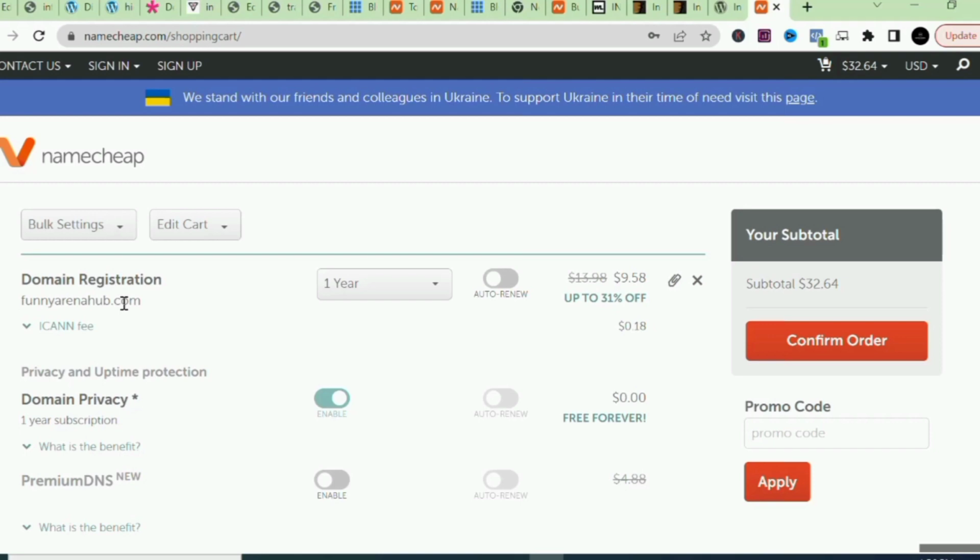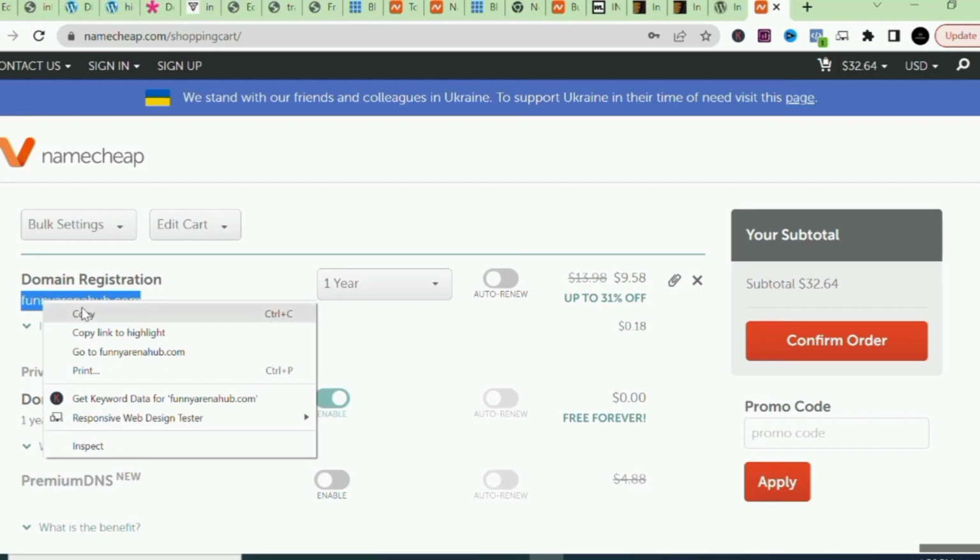So after purchasing it, they will send me an email, and the email will have my cPanel username and my password. How will I now access my cPanel? Let's say we bought this domain name. For me to access my cPanel, let's copy that domain name.